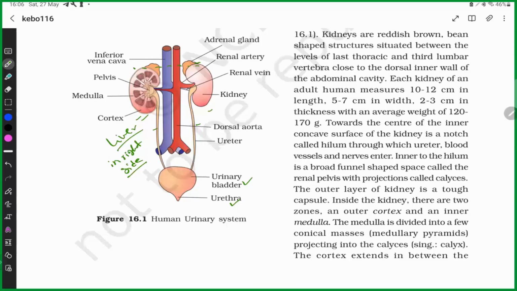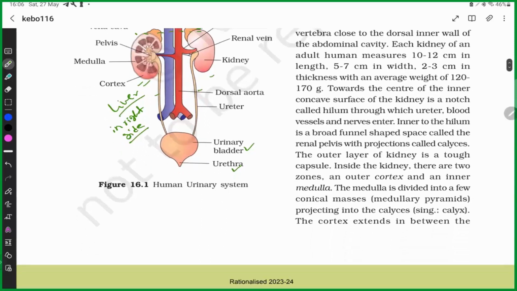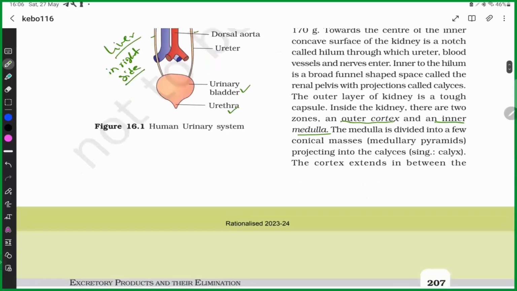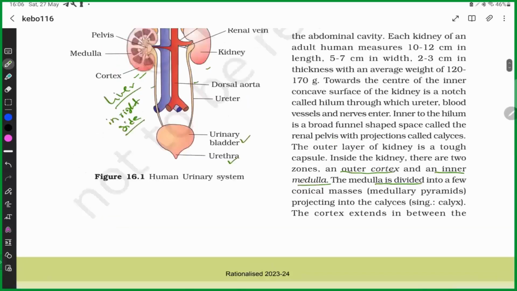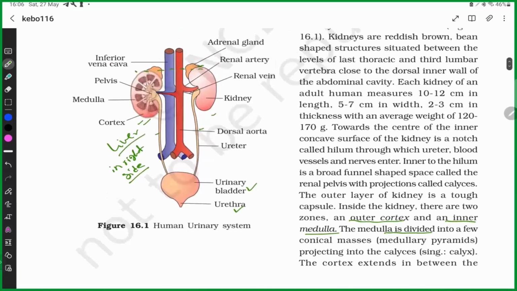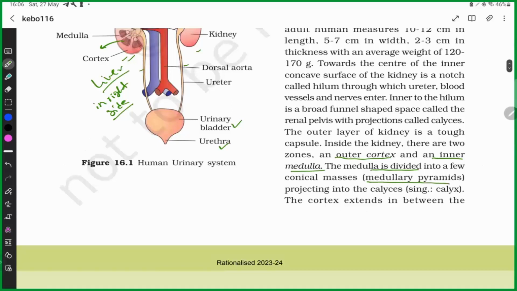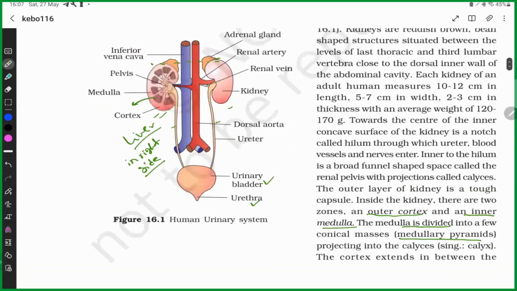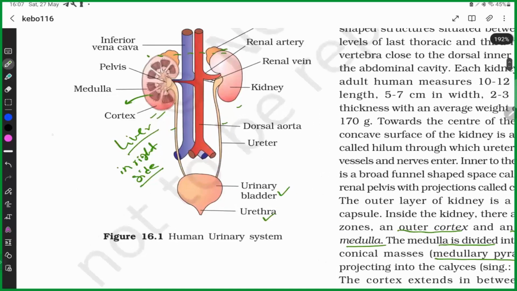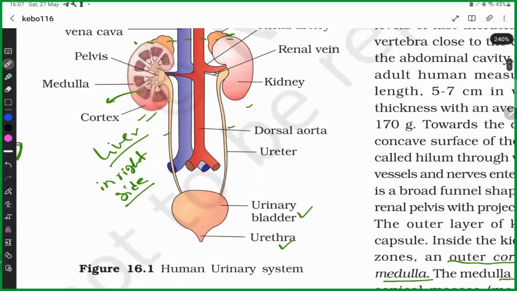Then the kidney has an outer cortex and an inner medulla. The medulla is divided into some conical masses. As you can see here, these masses are known as medullary pyramids. These medullary pyramids are projecting inwards like this. This structure inwards is known as the minor calyx.